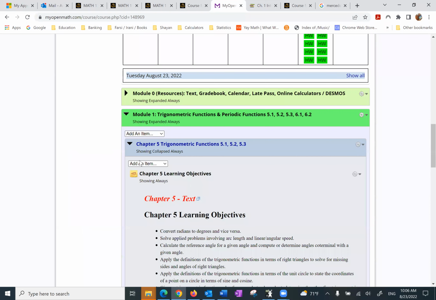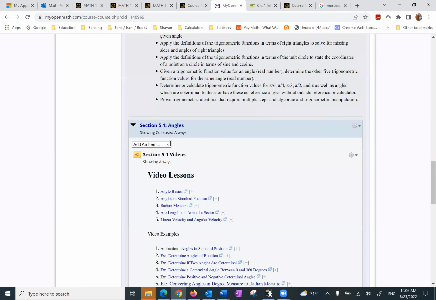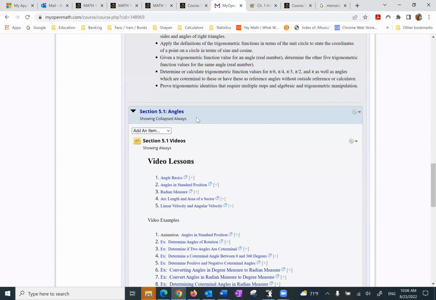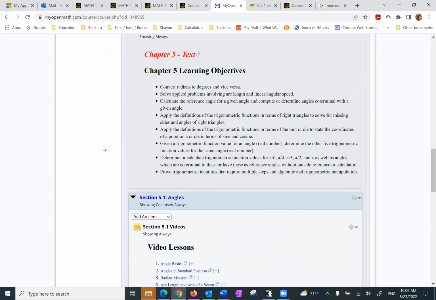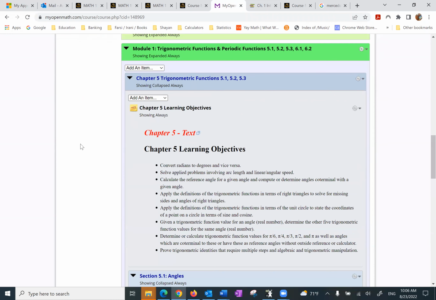And as long as they're done before the due date, you're in good shape. But please do them. If I cover, for example, 5.1, I highly recommend that the same day or maximum the next day, you finish these assignments. You will be at top of your game. These are the assignments that will show up in the gradebook.